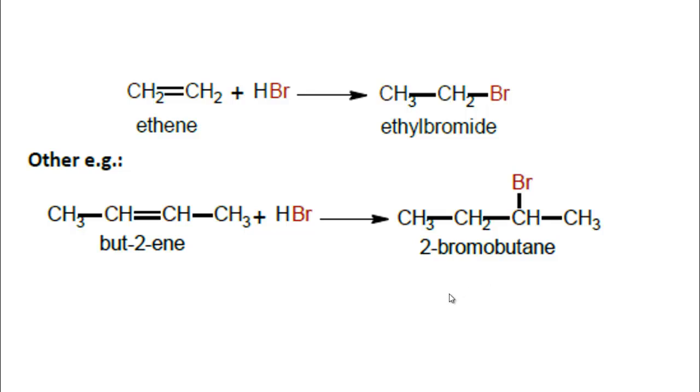And I hope you understood the facts. For this, when butene reacts with hydrogen bromide, 2-bromobutane is produced, either on this carbon or on this carbon.